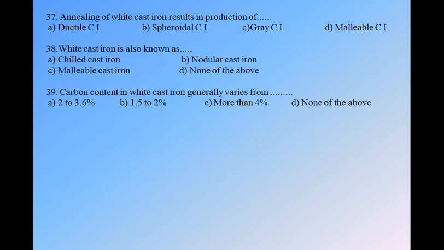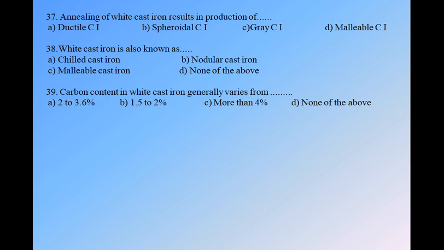Next, question number 37. Annealing of white cast iron results in production of, again a simple question. We have four options: ductile cast iron, spheroidal, grey, and malleable. Annealing of white cast iron always results in malleable cast iron. Question number 38. White cast iron is also known as: chilled cast iron, nodular cast iron, malleable cast iron, or none of the above. White cast iron is also known as chilled cast iron.